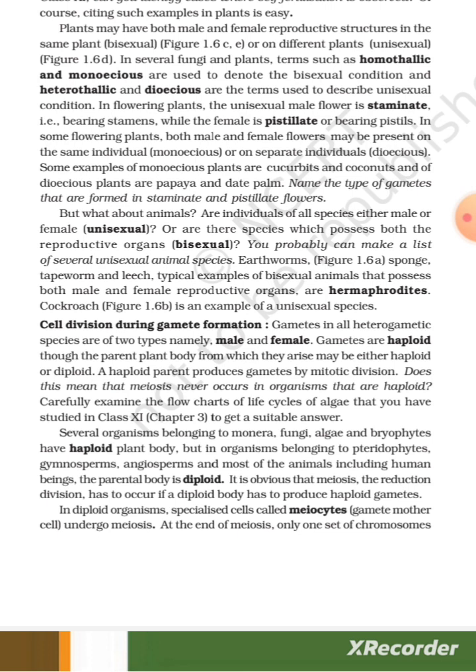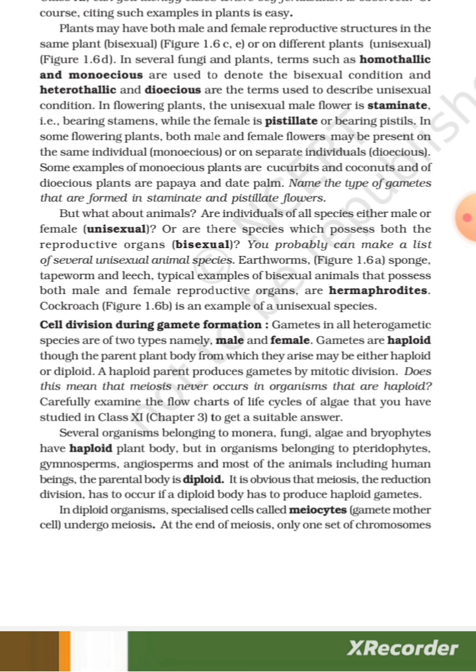Cell division during gamete formation. Gametes in all heterogametic species are of two types, namely male and female. Gametes are haploid, though the parent plant body from which they arise may be either haploid or diploid. A haploid parent produces gametes by mitotic division. Does this mean that meiosis never occurs in organisms that are haploid?